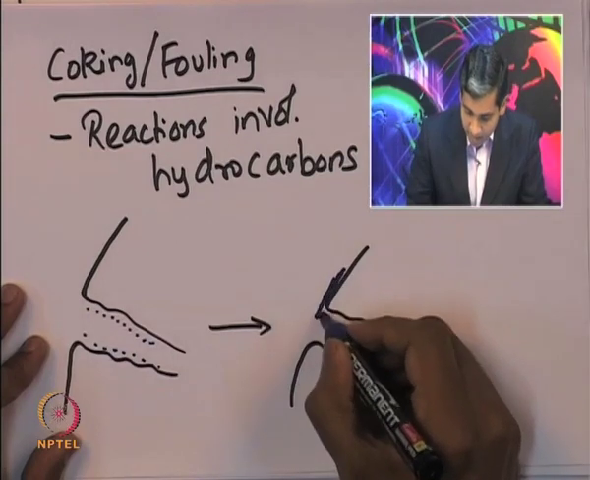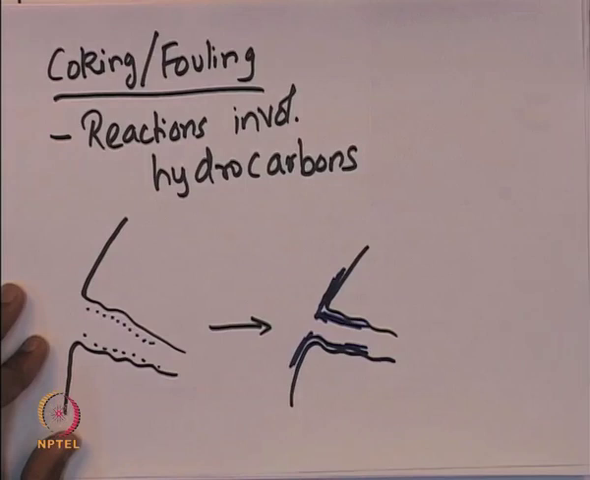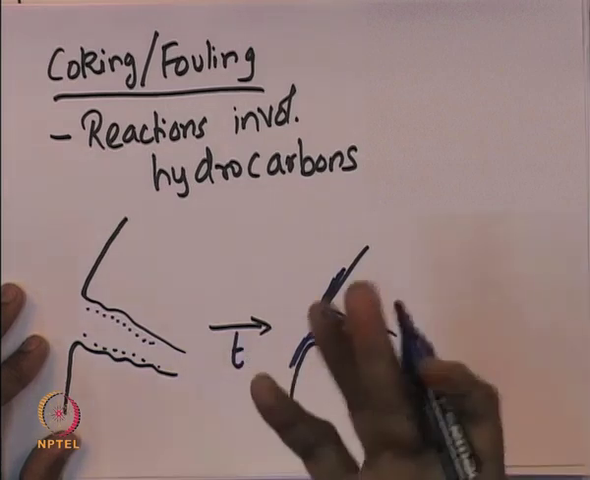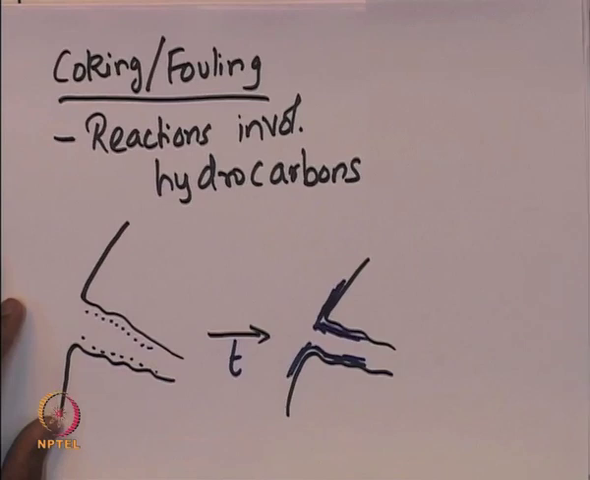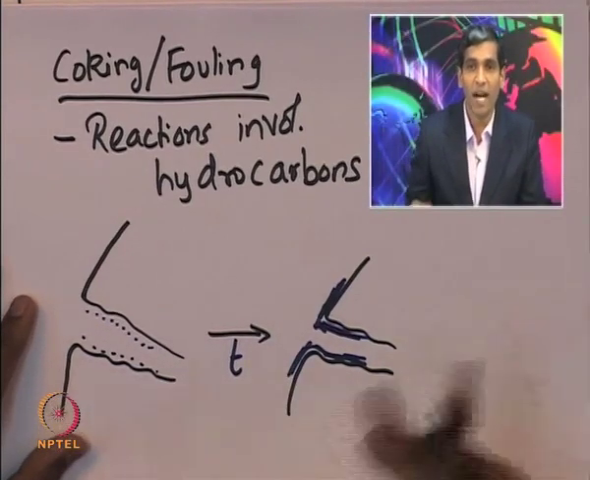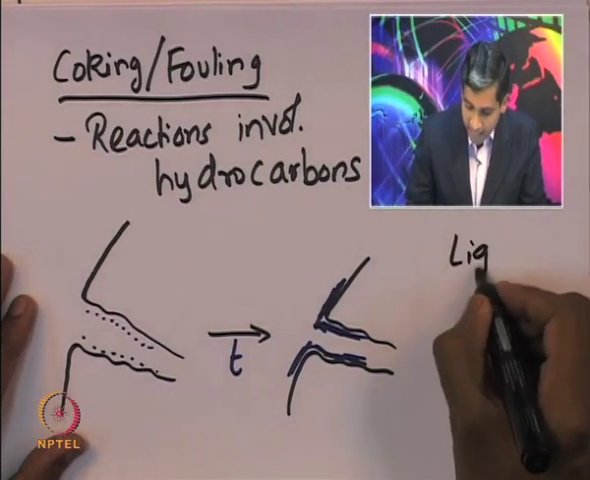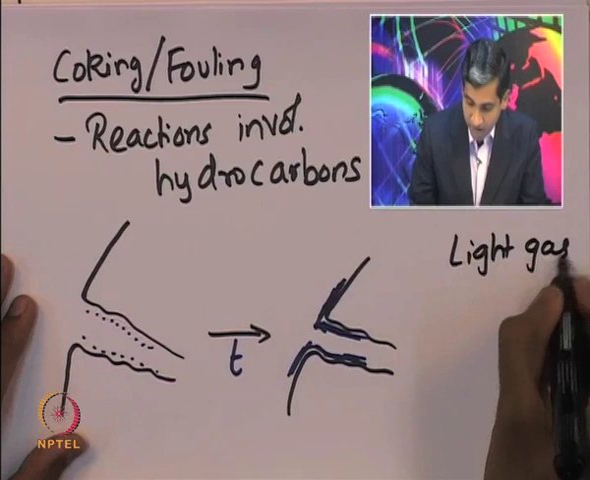So, the carbonaceous material gets deposited onto the surface of the catalyst, and thereby they block the active sites which may be available for further reaction to occur. So, this typically happens after the reaction occurs for a certain amount of time. Now, this is actually a very commonly observed phenomenon in many reactions that involve hydrocarbons, particularly that of the light gas oil, cracking of light gas oil.